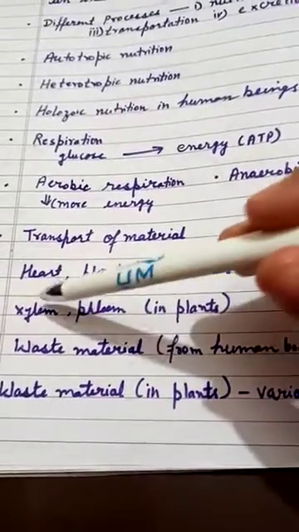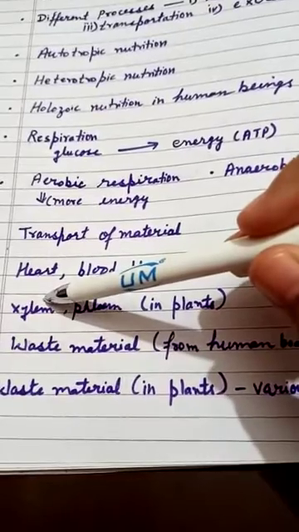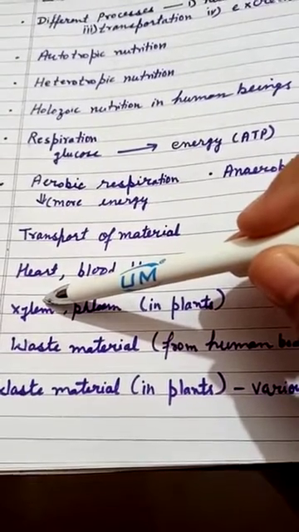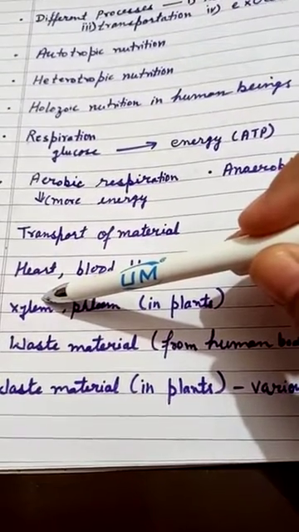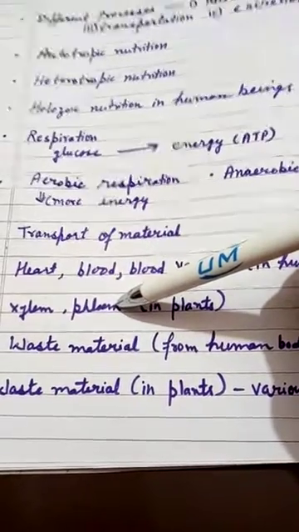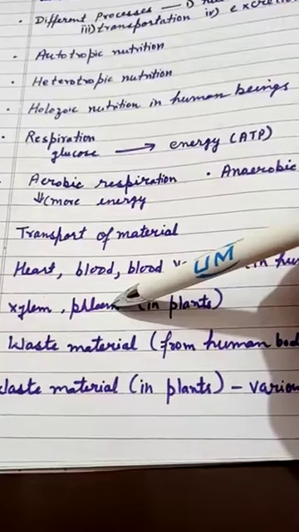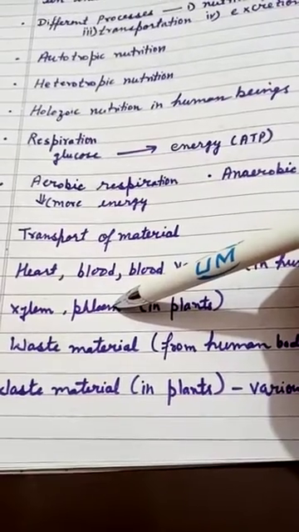In plants, we have xylem and phloem. Xylem helps in the transportation of water from roots to different parts of the plant. And phloem helps in translocation, meaning transportation of food from leaves to different parts of the body.